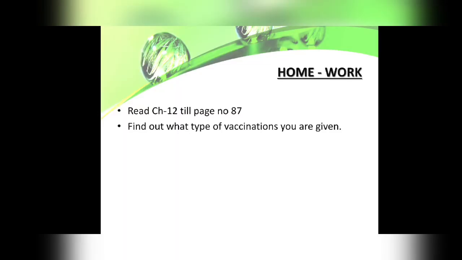So now the homework. Your homework is to read the chapter till page number 87 and find out what type of vaccinations you were given when you were a child.